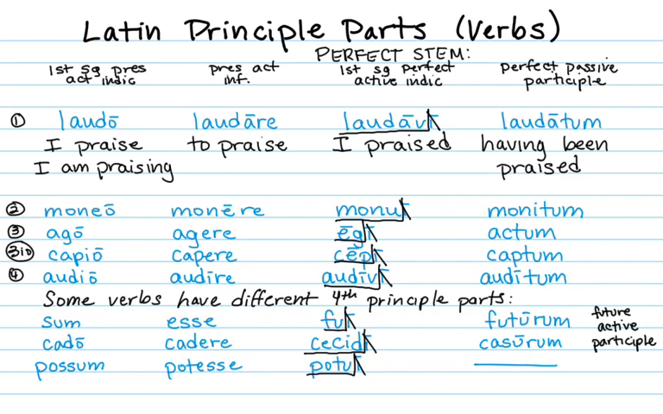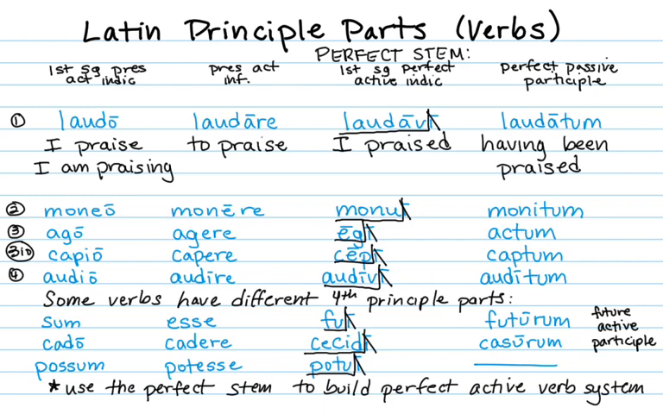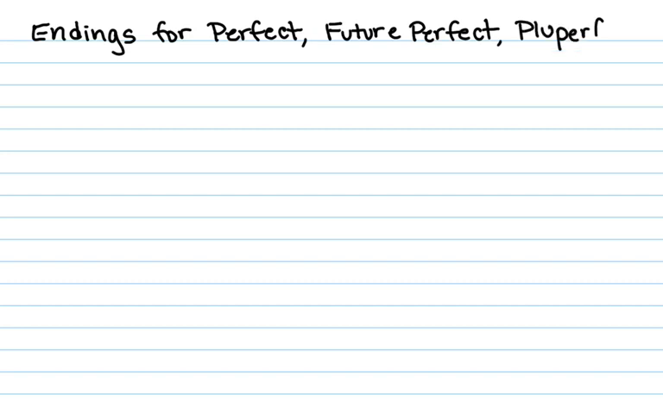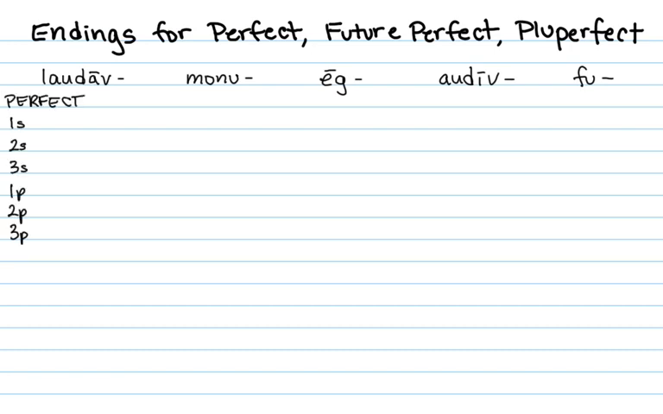So now we're going to use that perfect stem to build all of the perfect tenses. The perfect, the pluperfect, and the future perfect. Right, so on this page, I'm going to repeat for you the perfect stems from the previous page because we're going to use them to build the forms that we want to learn for today.